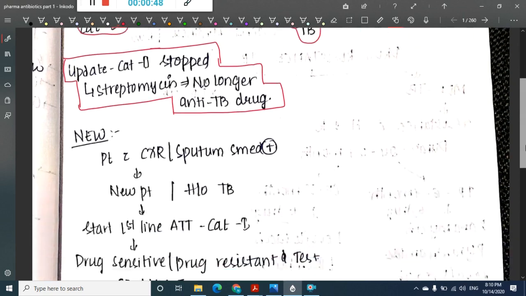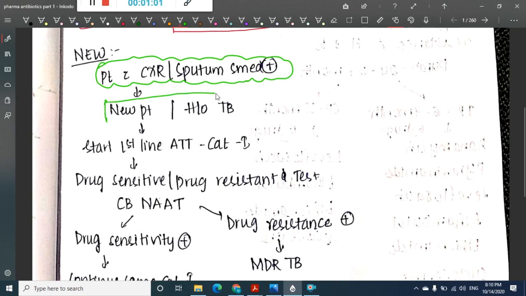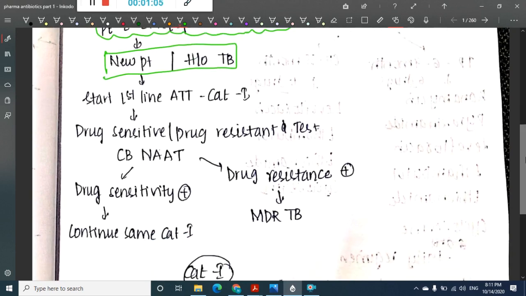According to the present status, whenever a patient has a chest x-ray and his sputum smear is positive, then we will see whether he is a new patient or has a history of tuberculosis. In both these cases we will start first line ATT, which is nothing but category 1, and after starting category 1 we will see the drug sensitivity.